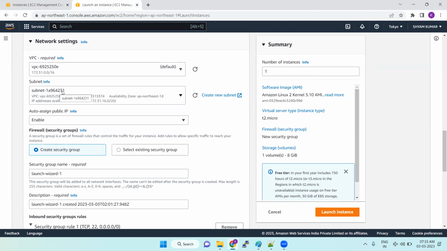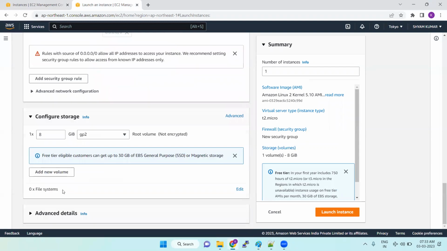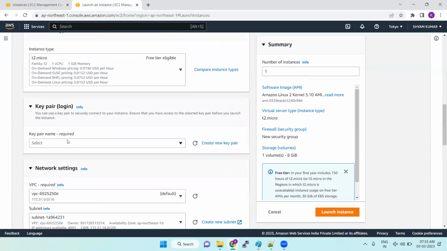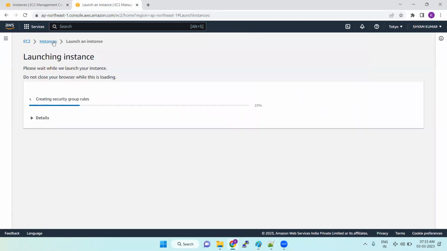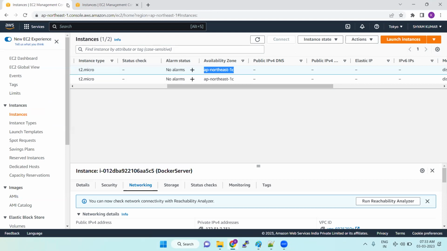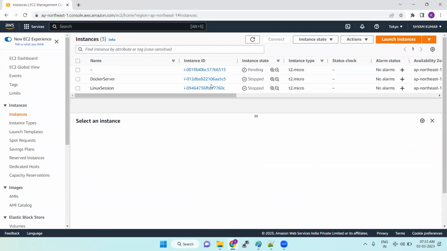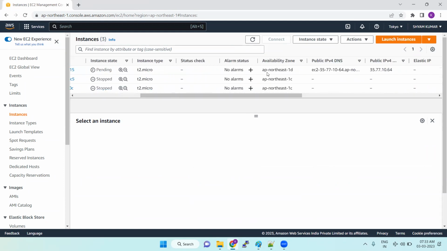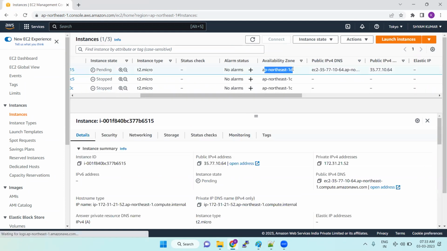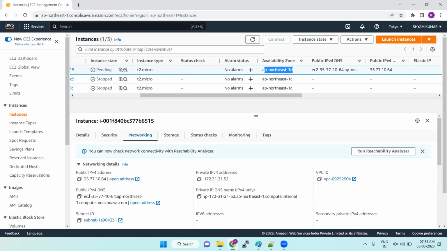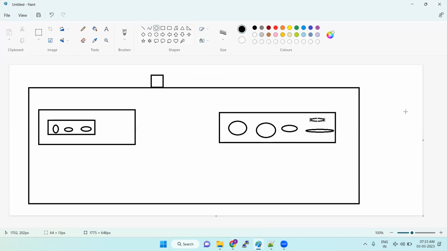Okay, so the subnet is 196. Select the key pair and just launch instance. That's it. Once you click launch instances, you can check the servers. Once you select the servers, you can see the availability zone is different. But if it comes to the network, the VPC is the same VPC, but here we are choosing a different subnet.